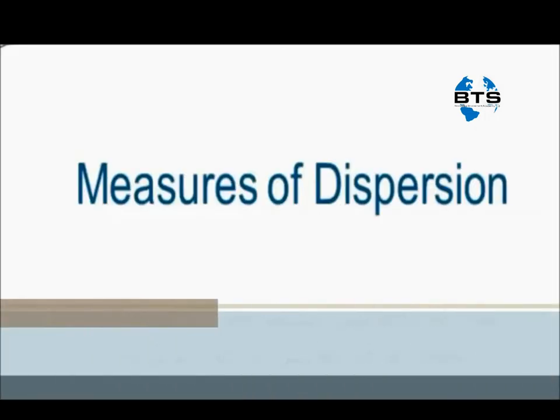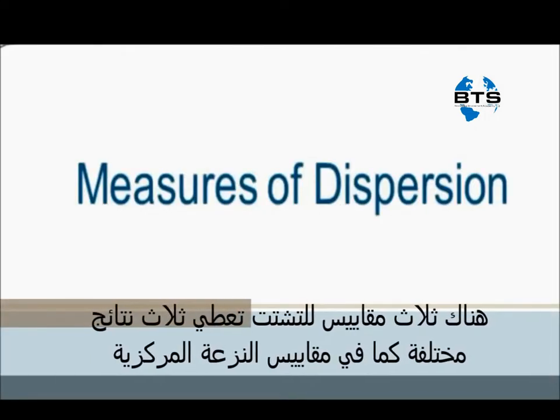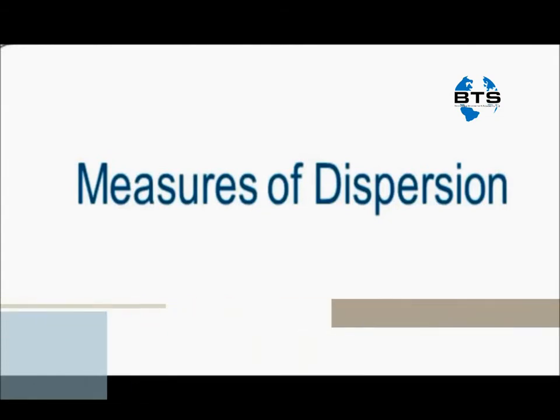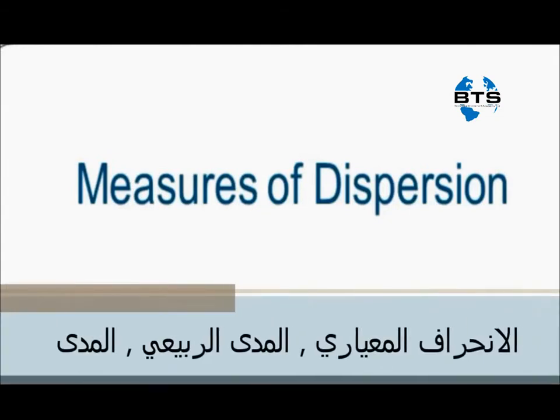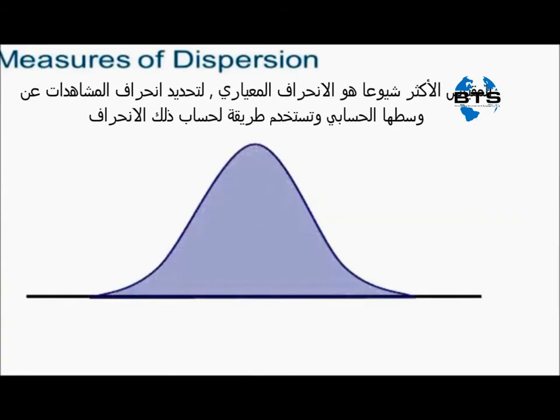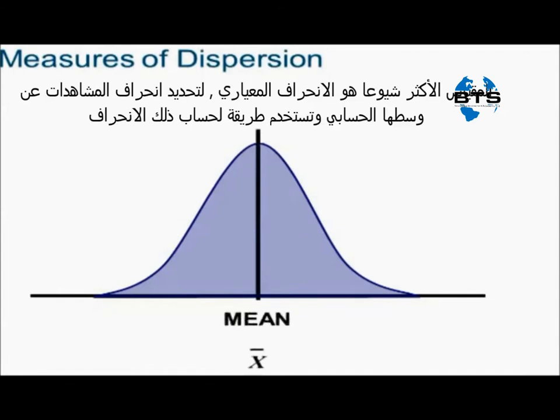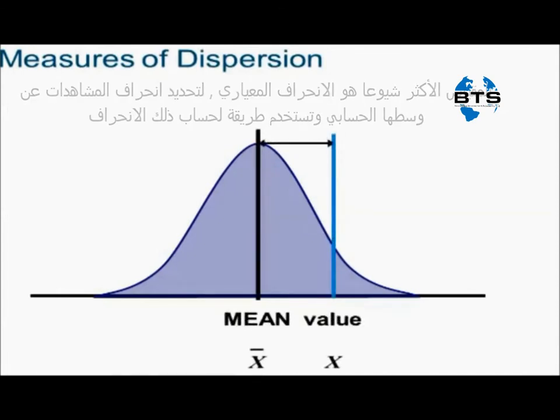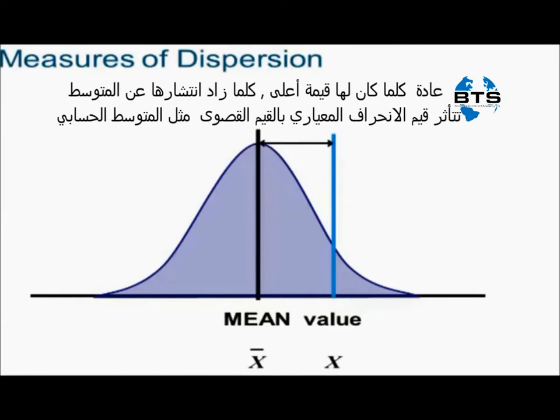For measures of dispersion, there are three main measures used which would give three different results. They are the standard deviation, the interquartile range, and the range. The most common measure is the standard deviation. This calculates how far each value is away from the mean and uses a formula to calculate a value. Generally, the larger the value, the more spread out the data is around the mean. Again, as with the mean average, this value can be affected by extreme values.